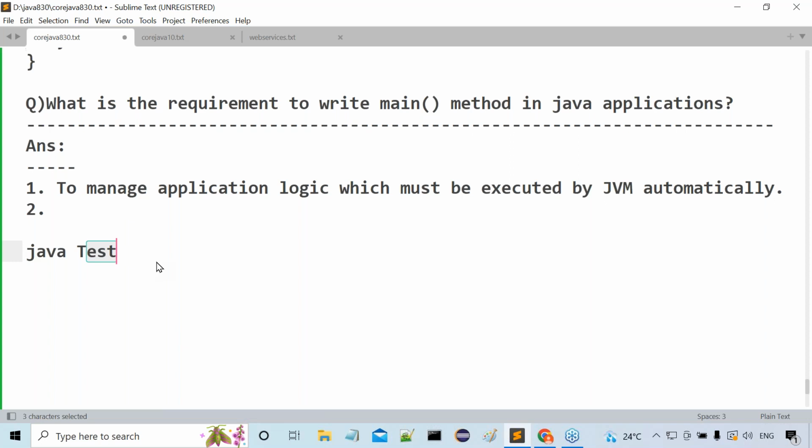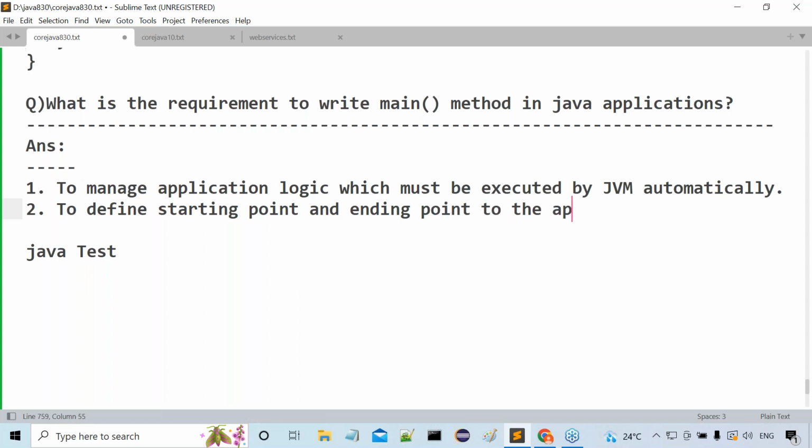So I want to say, to define the starting point and ending point to the application execution, we need the main method. Why? Because main method starting point is the starting point of the application execution. Main method ending point is the ending point of the application execution. To define starting point and ending point to the application execution, we need what? Main method.